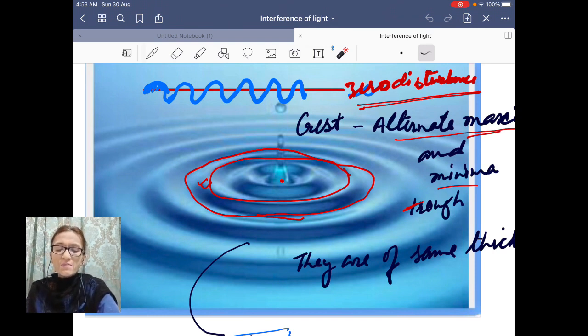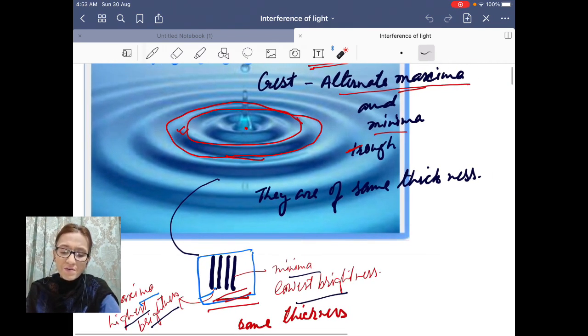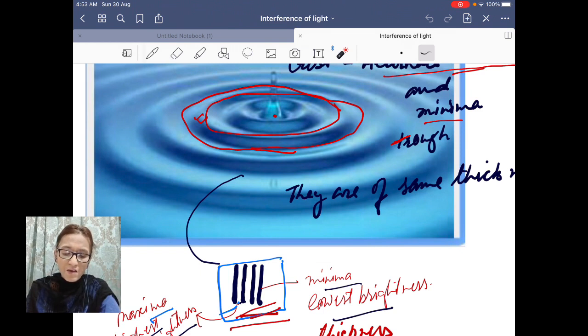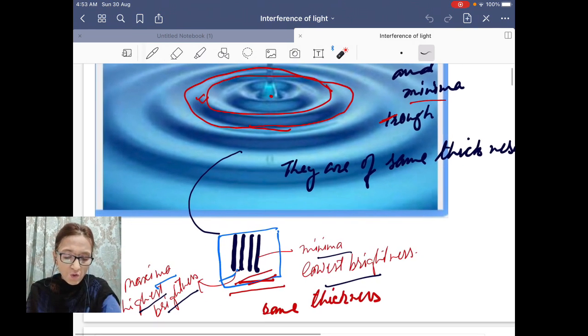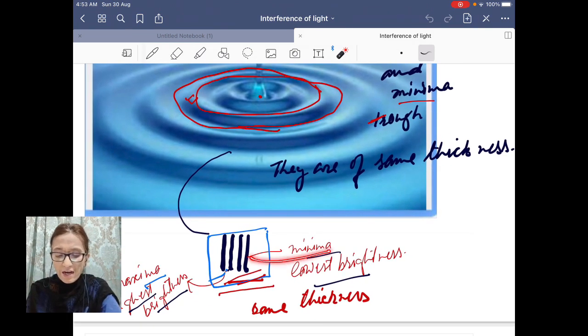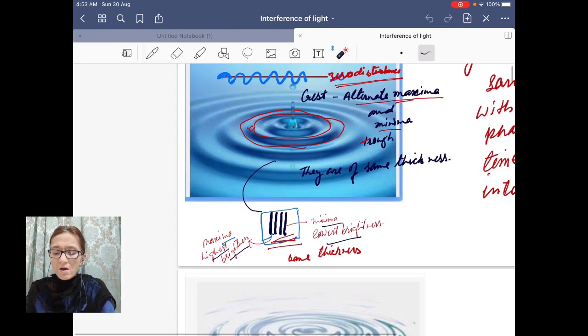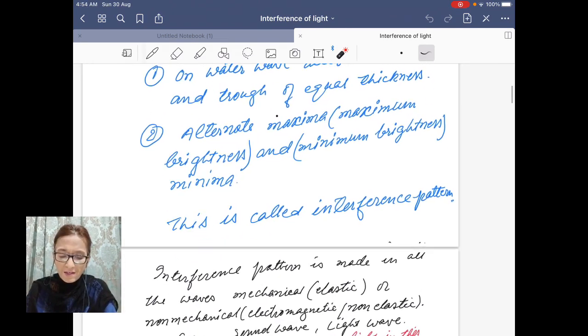So this is the observation of the interference pattern on water wave, and you will find that such interference takes place in all kinds of waves. In light wave, if you could get the proper source, you can obtain such maxima and minima. You will have alternate maxima and minima. The bright light is showing you maxima and the dark light is showing you the minima. So this is the observation we observed. Now the study of this interference pattern.